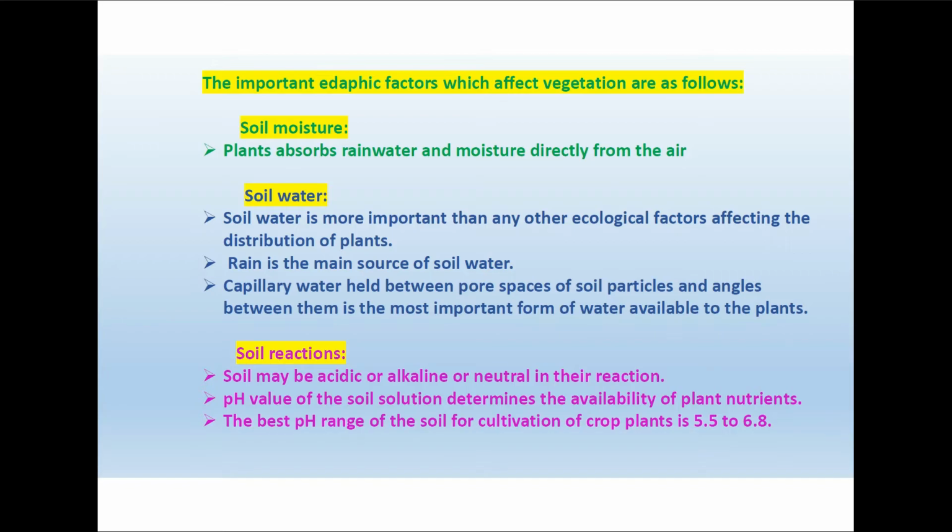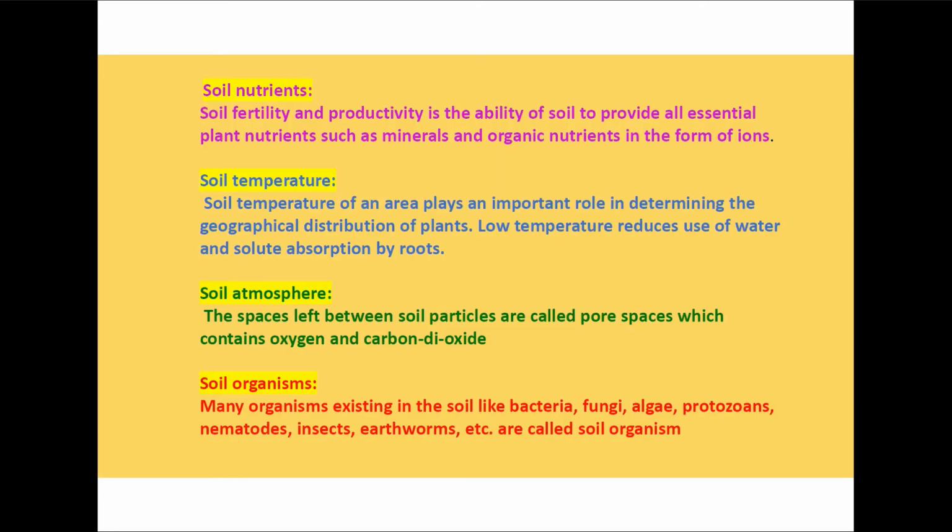Soil reaction. Soil may be acidic, alkaline or neutral. The pH of the soil determines the availability of the soil nutrients. The best pH range for the cultivation of crops is 5.5 to 6.8. Presence of soil nutrients, minerals and organic nutrients determines the soil fertility as well as productivity. The soil nutrients must be available in the form of ions so that the roots can absorb them easily.